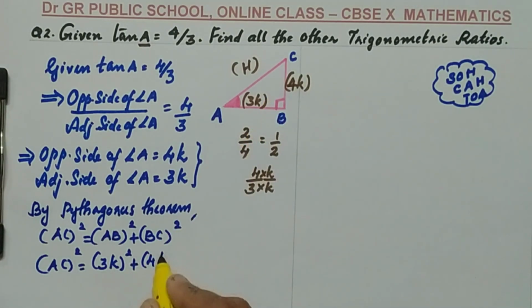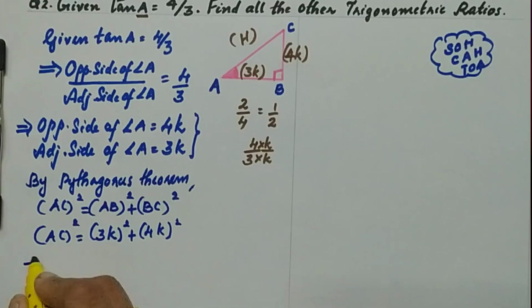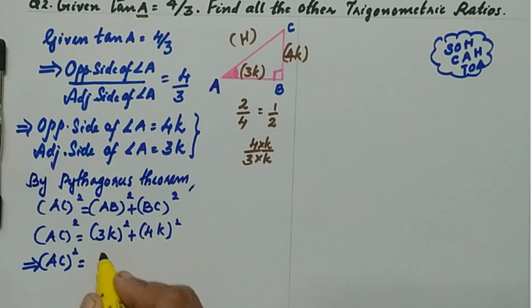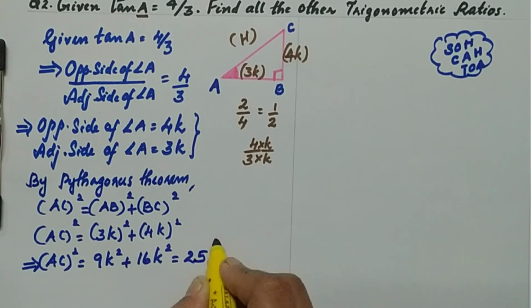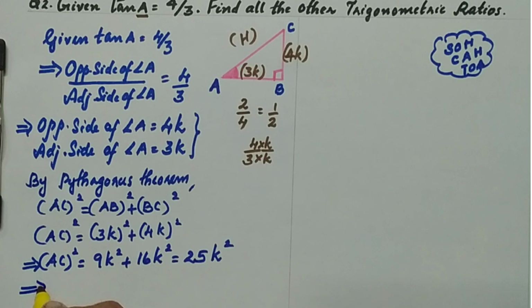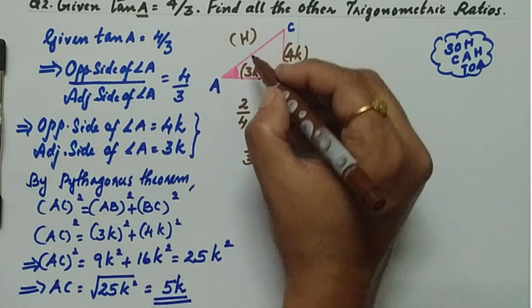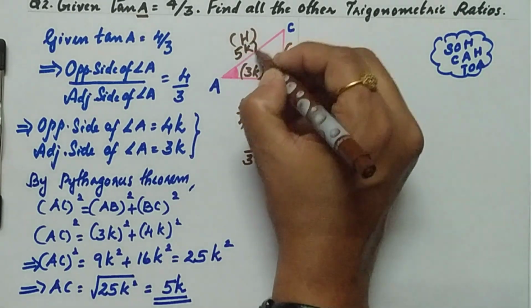BC is 4k, the whole square, which implies AC square equals 3 square is 9k square plus 16k square, which is 25k square. From this you can write AC equals square root of 25k square, which is 5k. That AC value 5k you need to mark in the figure.